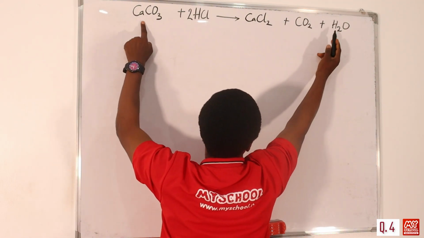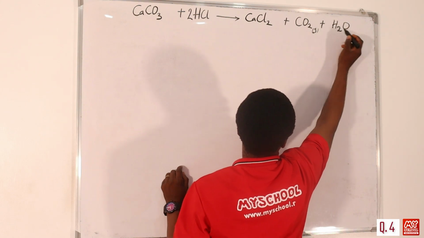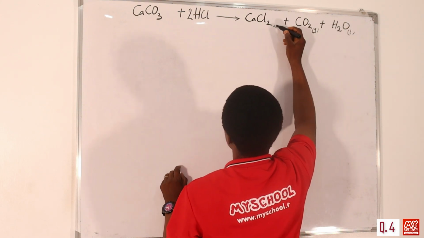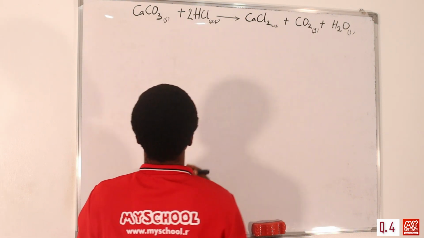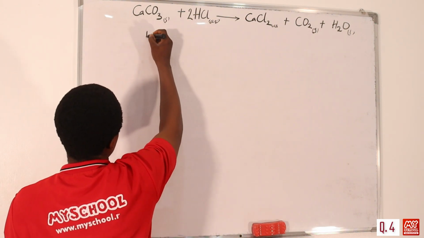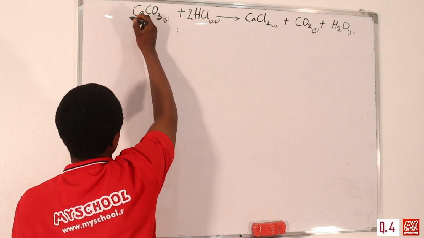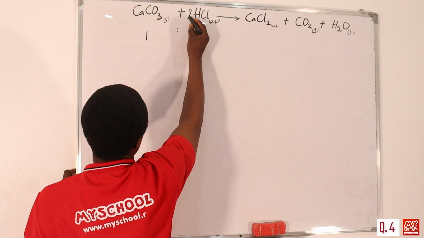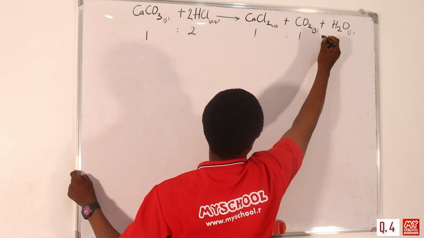Then hydrogen is 2 here, oxygen is balanced now. Okay, so this is of course gaseous, this is liquid, this is aqueous, then we have aqueous here, then we have solid here. So if this reaction takes place, we are looking at the stoichiometry now, the balanced equation and the coefficients for balancing. The ratio is 1 is to 2 is to 1 is to 1 is to 1.